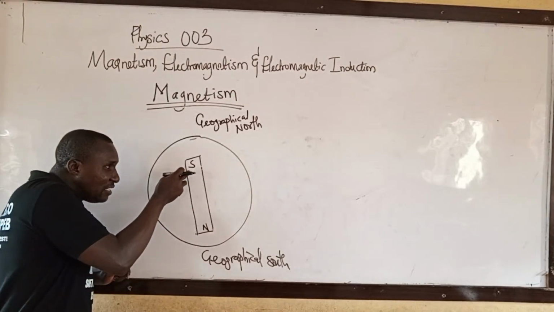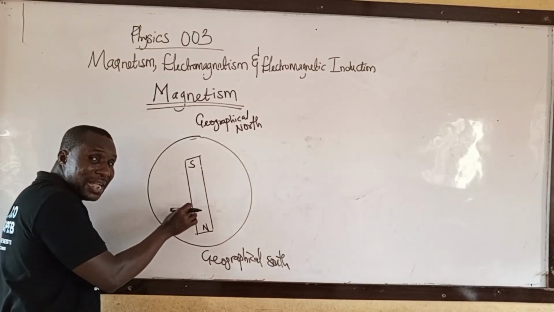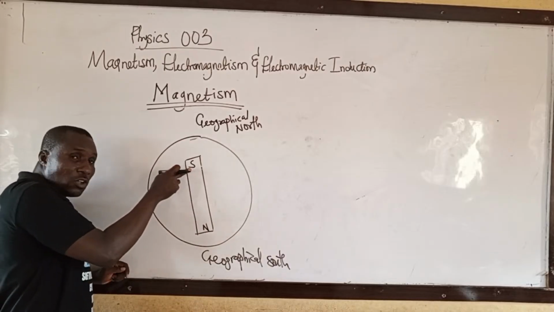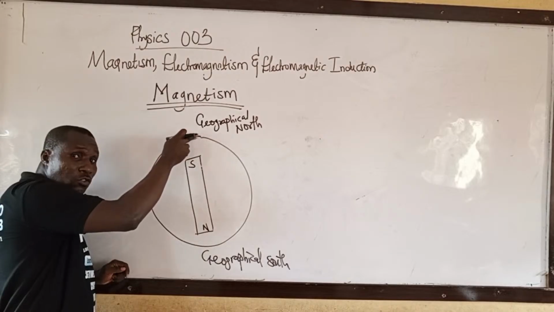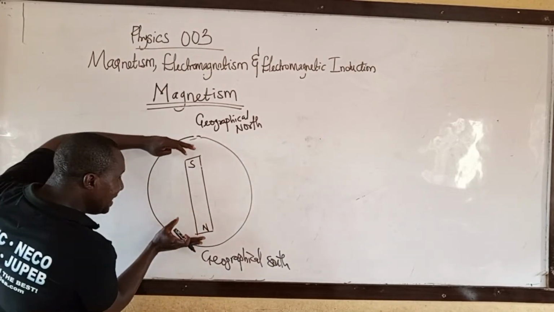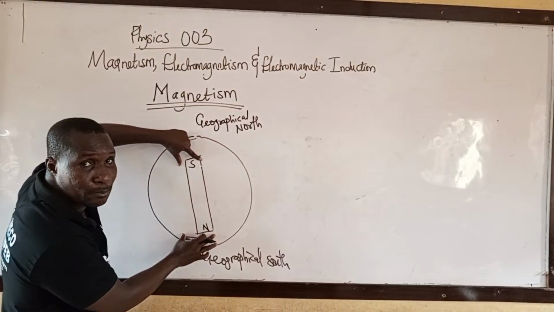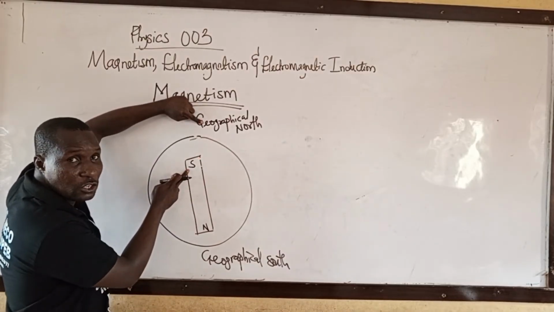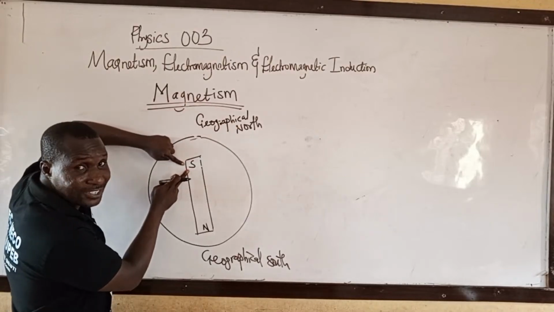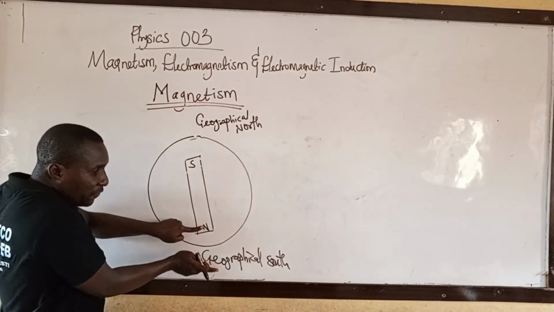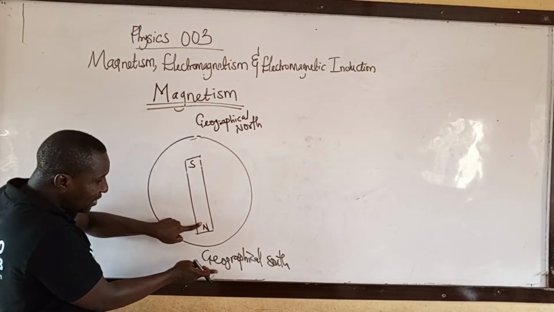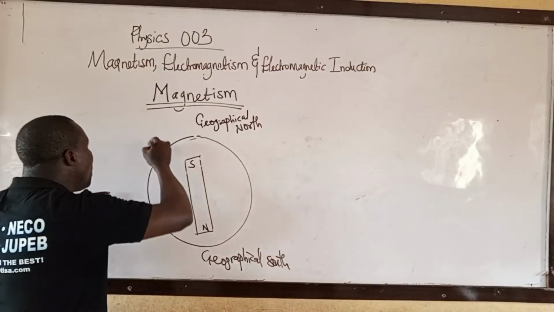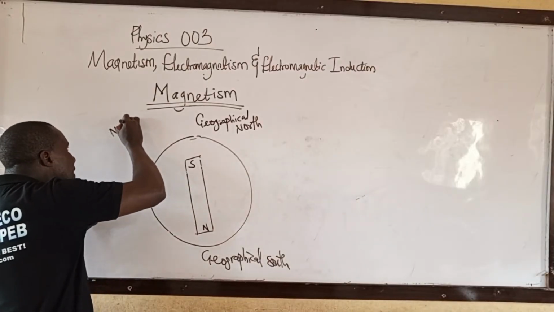But the north of the magnet is seeking the south pole. The south of the magnet is seeking the north pole. That is, in the earth, we have a giant magnetic bar. The south is facing the north, because north attracts south. The north is facing the south. North attracts south. Take note.